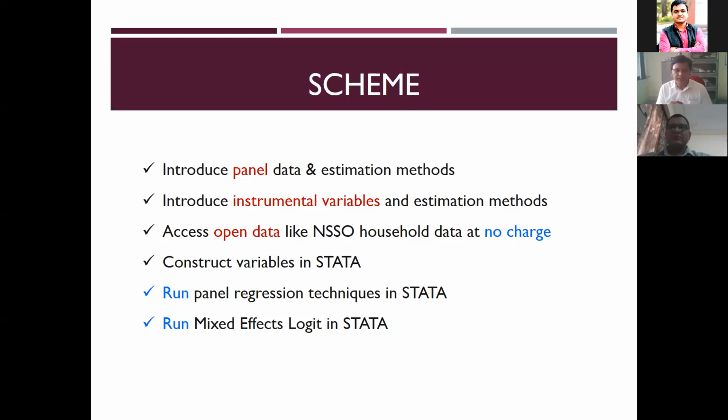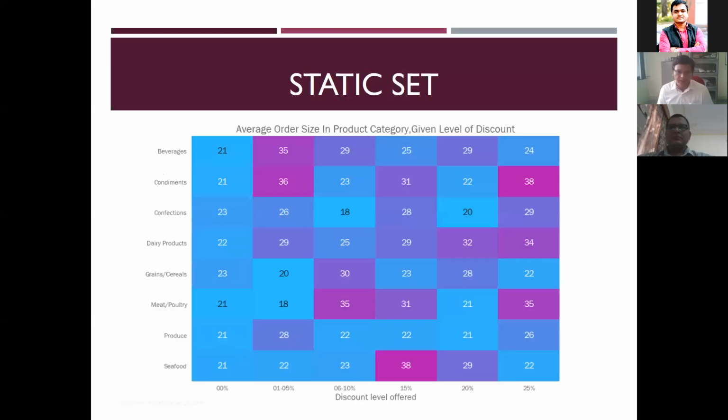Then we'll try to take some variables so that we can gain experience on fixed effects, random effects, and different estimation techniques. And second, we'll go for a mixed effect model using LASI. The first will be based on macroeconomics data, mostly for a panel setup, for maybe 15 to 16 years. And the second is for two different time periods of household level data, and we will see how it is working.